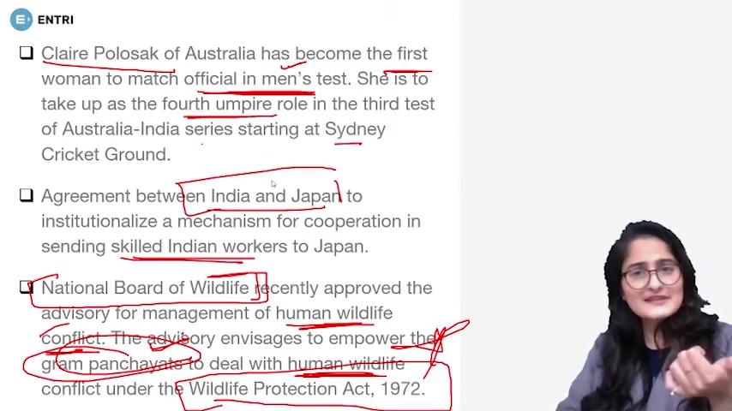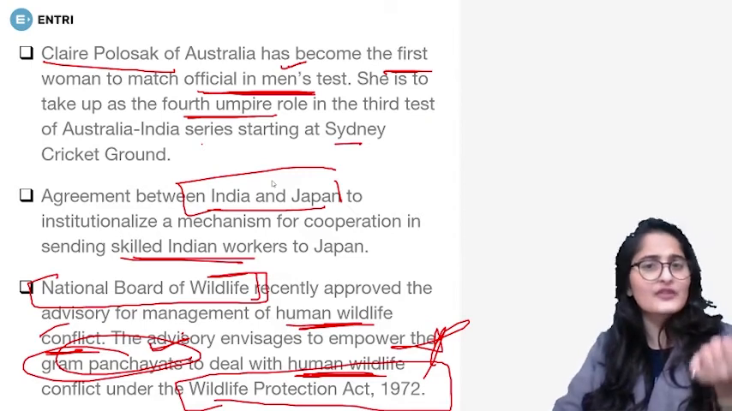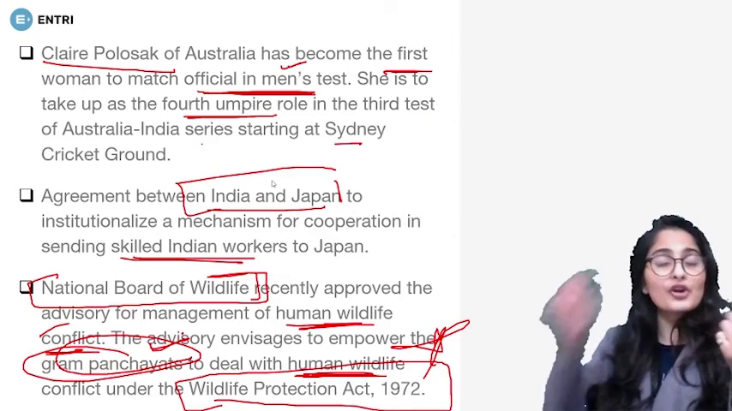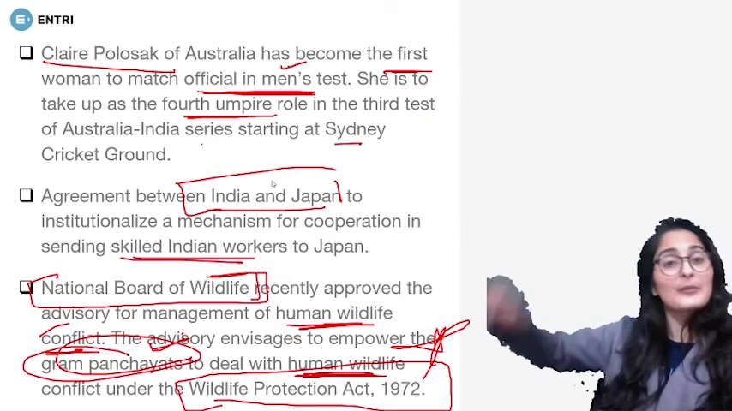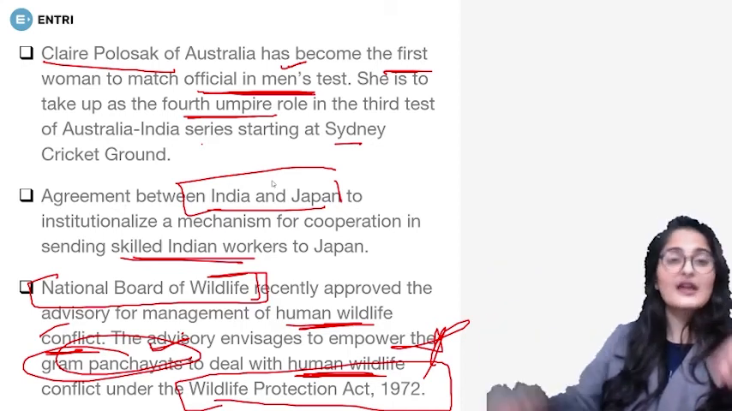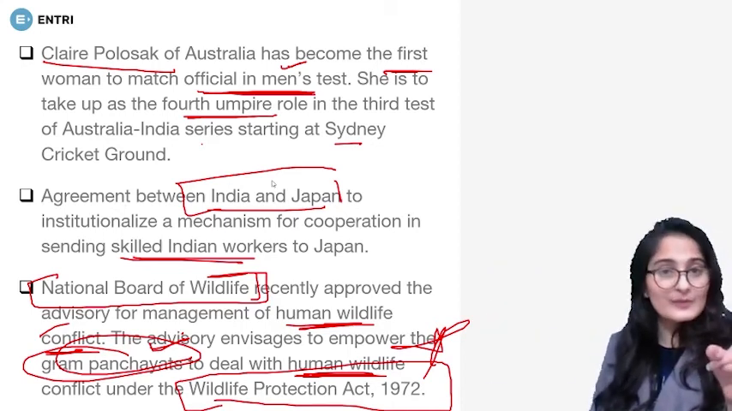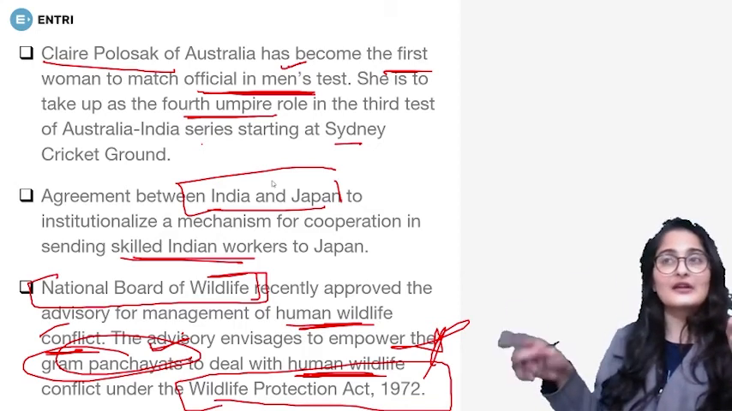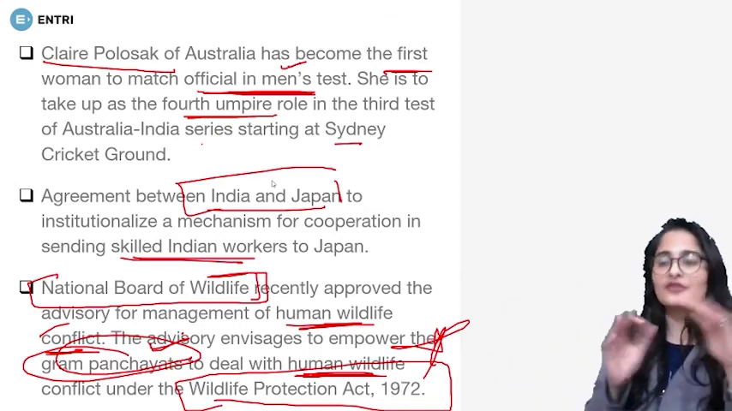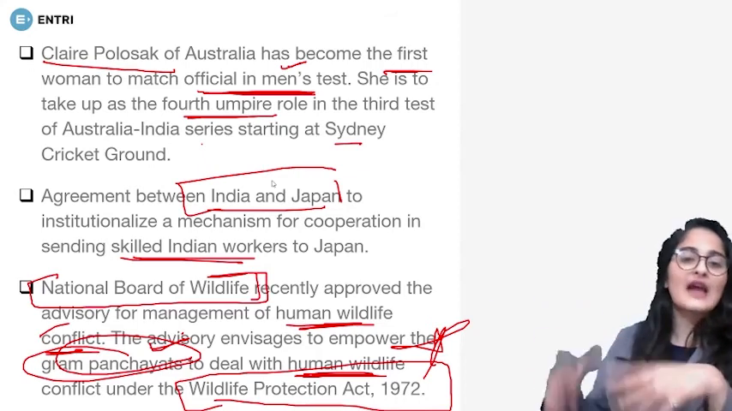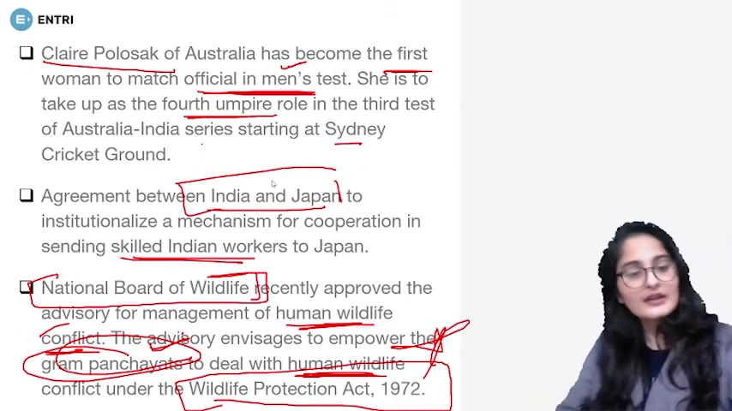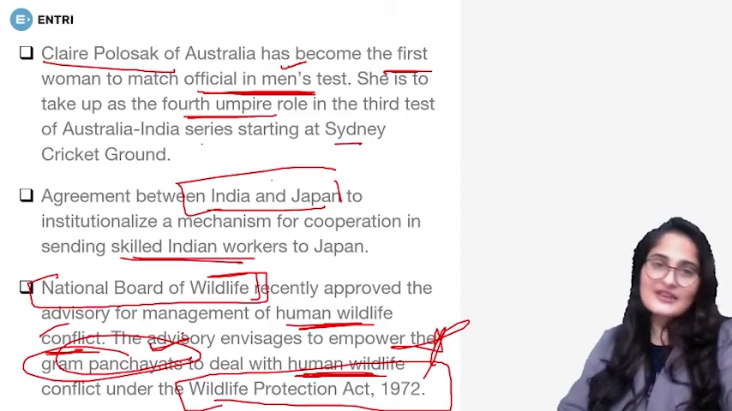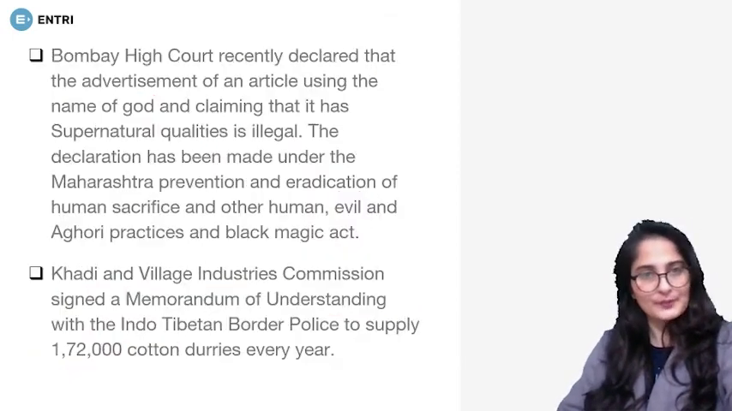So crop compensation under Pradhan Mantri Fasal Bima Yojana will also be given for all those crops which have been damaged because of human-wildlife conflict. Then interdepartmental committees will be set up at local and state level so that early warning systems can be deployed, so that farmers can save their crops before animals destroy them, right? So for that purpose, Gram Panchayats have been given the upper hand also, right?